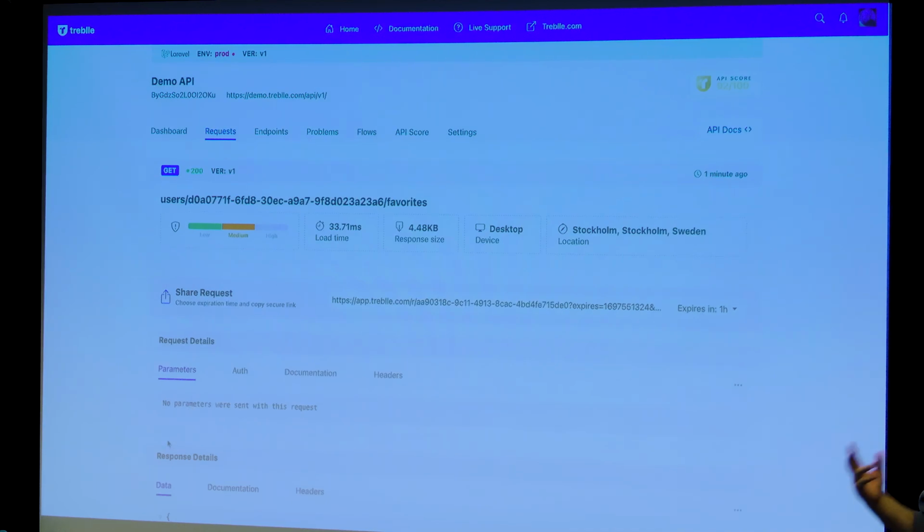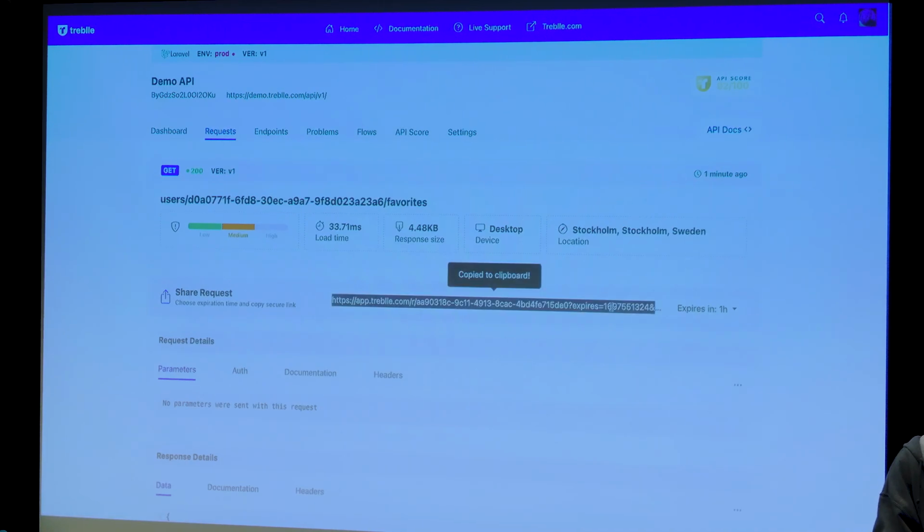So you're able to share this request. Let's say, for example, you're working with a third-party contractor. You might not want to completely onboard them into your API, or you might be working on something really specific. You can generate a request here. You can say it expires in an hour, a day, a week, a month, whatever that might be.